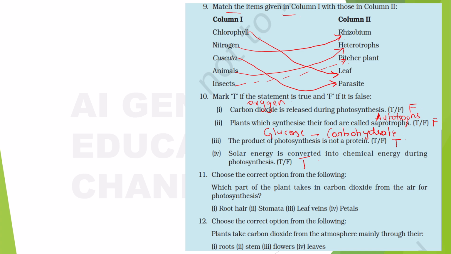Now, which part of the plant takes in carbon dioxide from the air for photosynthesis? Which part of the plant takes in carbon dioxide? Tell me. Yes, stomata. Plants take carbon dioxide from the atmosphere mainly through their, see, this is an indirect question. You know that it is through stomata, but where can you find the stomata? It will be in leaves, right? So it's like a continued question, right?